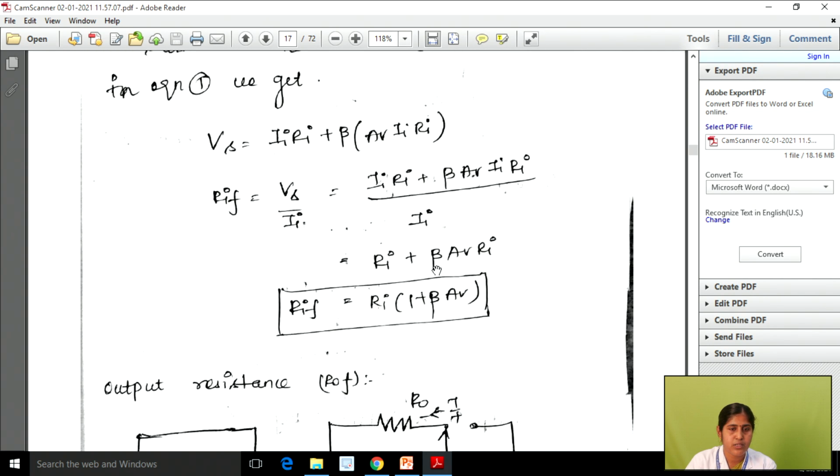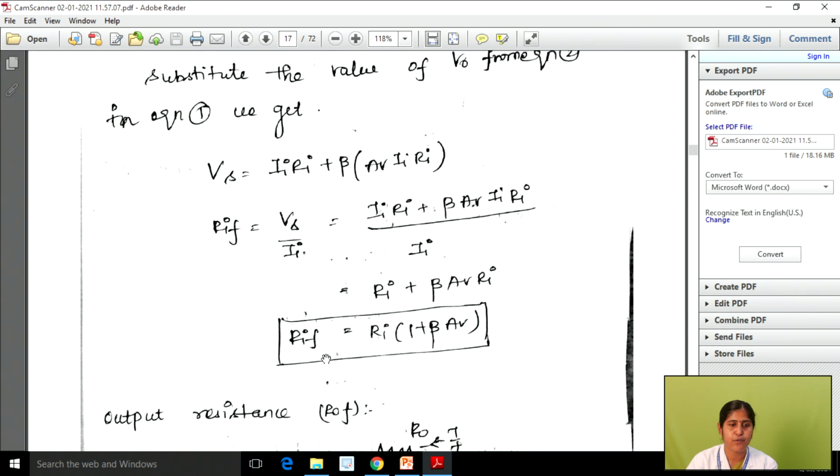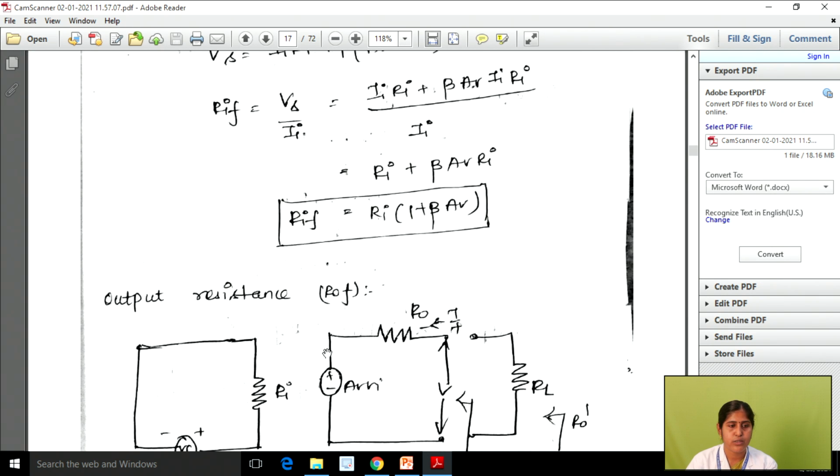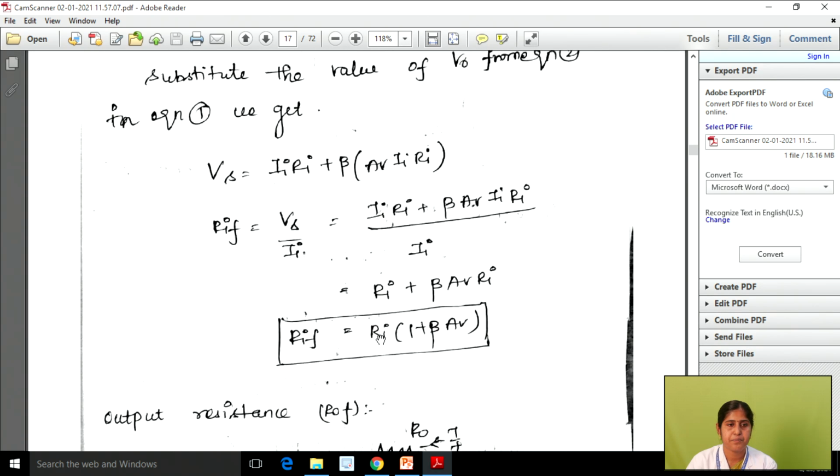In this case we have Ri common, so we can take Ri common. So RiF is equal to Ri into 1 plus beta into Av. This is your input feedback resistance. Okay, so the next one is output feedback resistance, that is Ro F.